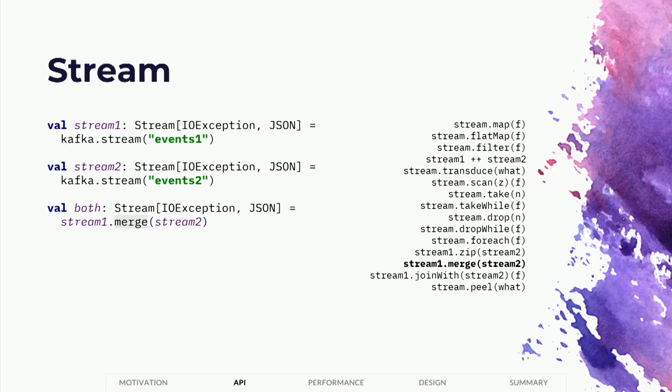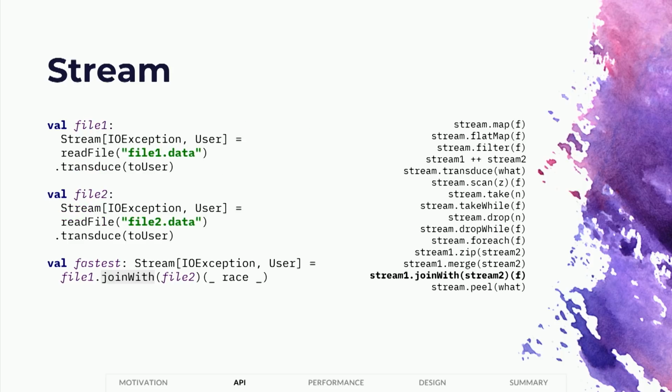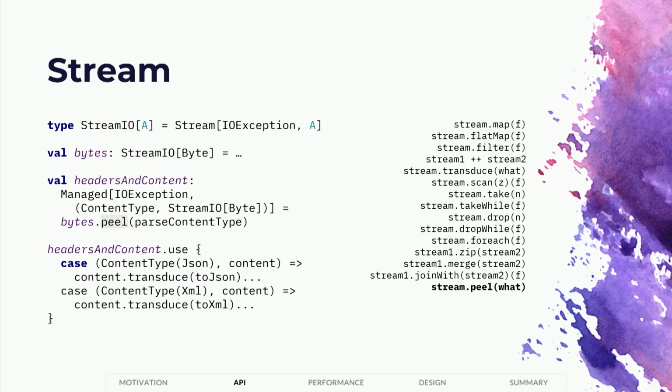And you could also combine two streams together with slightly more custom logic than zip using joinWith. And lastly, we have the peel operator, which will let you process a prefix of the stream, for example, to detect the content type of an HTTP request stream, and then process the rest of the stream, the remainder, using another stream constructed using the value that you've produced from the prefix.